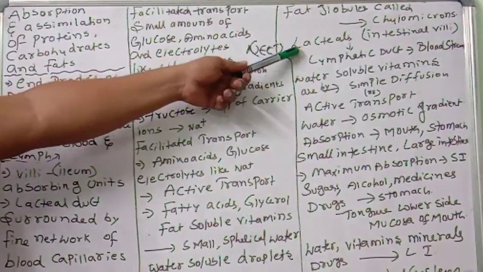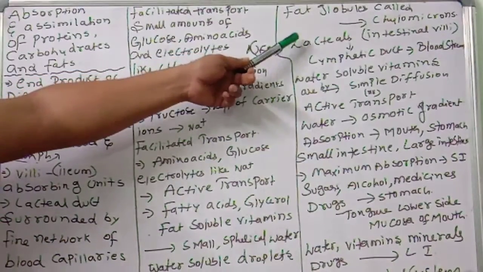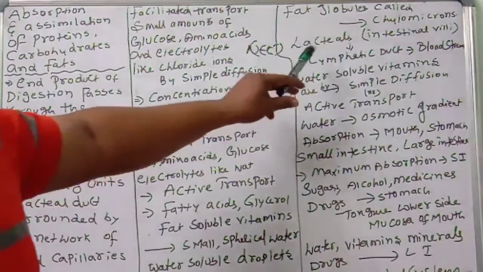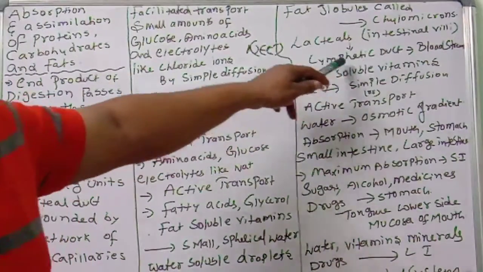They will be transferred to which one? To the lacteals. Next, that leads eventually to the lymphatic duct. So from the lacteals to the lymphatic duct, and then to the bloodstream.